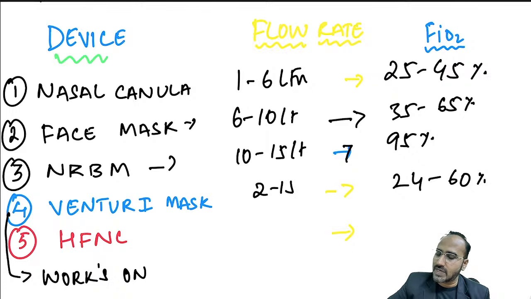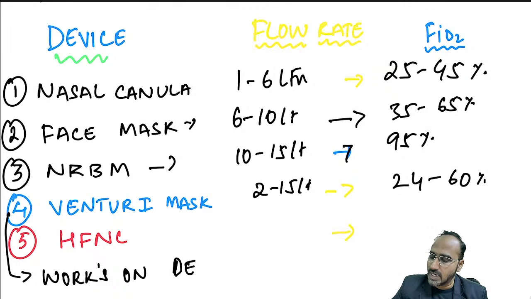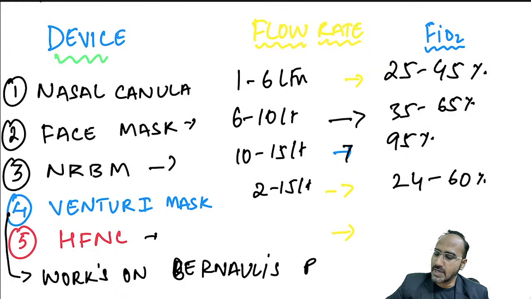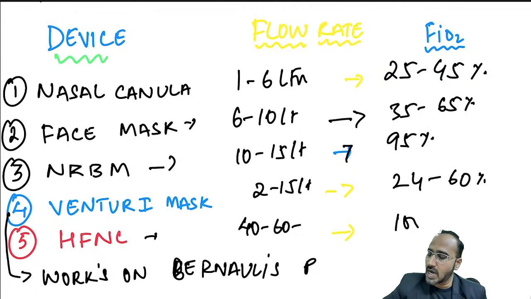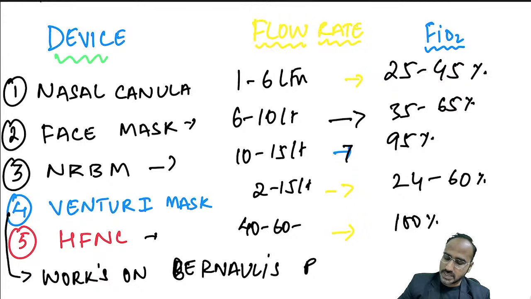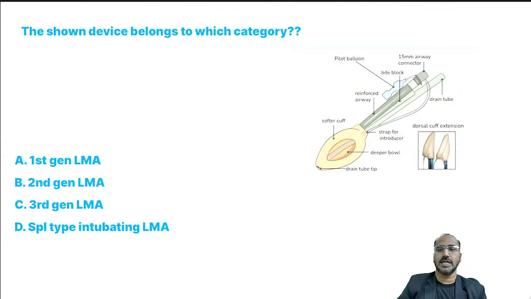Venturi mask, a flow rate of 2 to 15 liters you can keep. That delivers an FiO2 of 24 to 60%, but it is fixed, not variable. Nasal cannula, face mask, NRBM are variable performance devices. Venturi mask and high flow are fixed performance devices. Venturi mask works on Bernoulli's principle. High flow nasal cannula can deliver 40 to 60 liters, which delivers 100% FiO2. That's regarding the oxygen delivery devices.